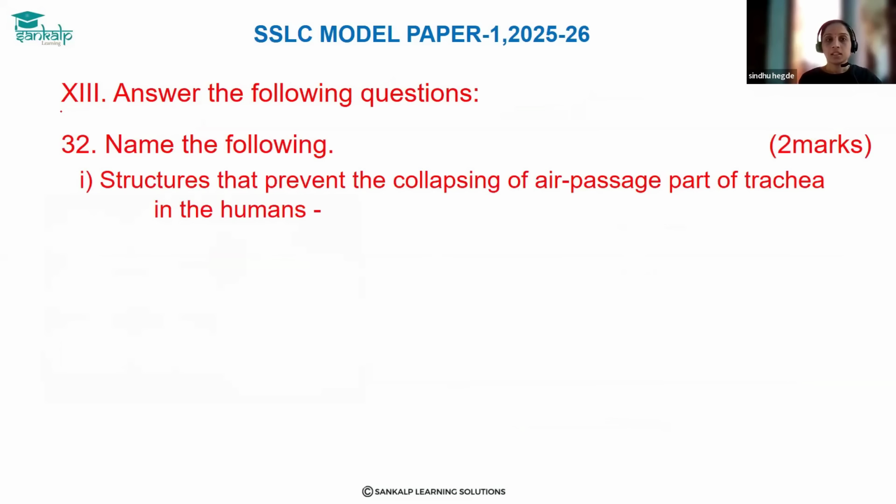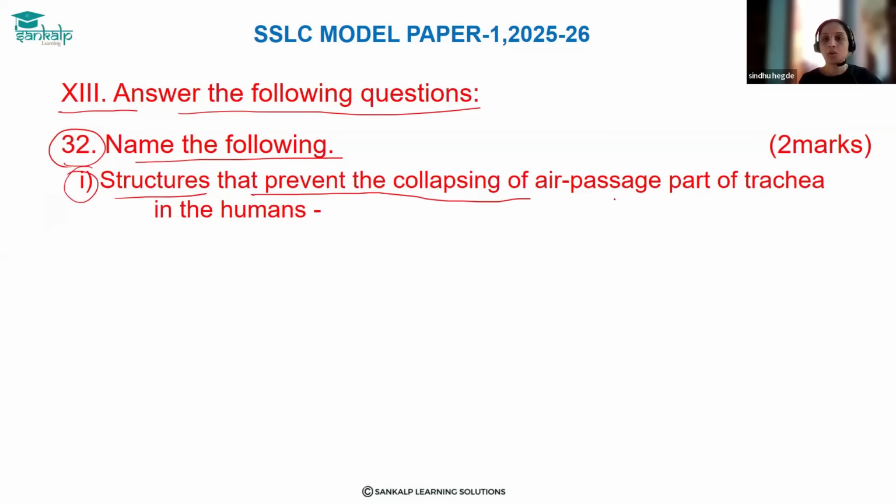Let us see 13th main. Answer the following questions. In that, question number 32. Name the following. First one. Structures that prevent the collapsing of air passage part of trachea in humans is called what?